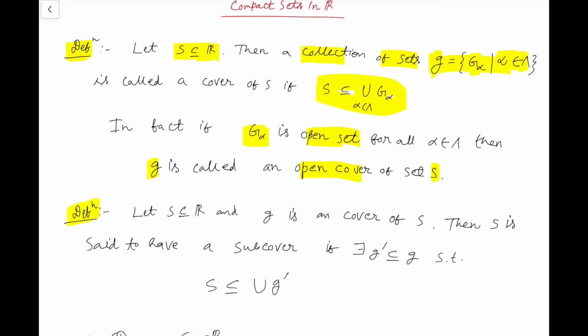Then we will take another concept, that of a subcover. So suppose we have a set S and the collection G is a cover of S. Then S is said to have a subcover if there exists a subcollection G dash of G such that S is also covered by that subcollection G dash. So in that case, the set is said to have a subcover G dash of the collection G.